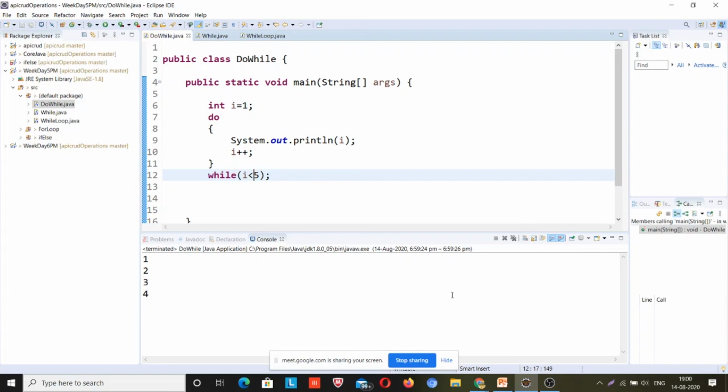If you want to assign all the things, initialization, condition, and the increment decrement part in a single line, there may be a need, so you will do that with for loop. If you want everything to be separated, maybe you want to have some if else condition check, then you can go with the while loop.